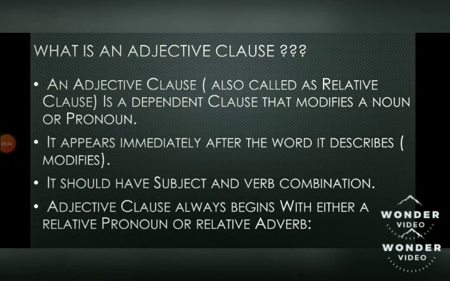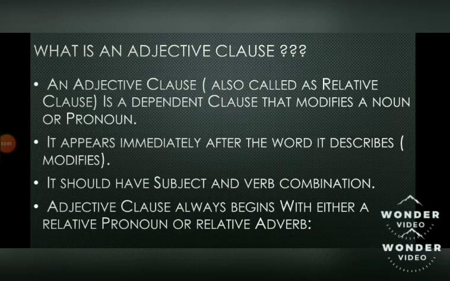Next, it should have a subject and verb combination. This we have already discussed in our previous sessions when I was teaching you what is a clause, what is a main clause, what is a subordinate clause. During that time I had told you that clauses means a group of words which should have a subject and a verb combination, and it may or may not give you a complete sense. So that is the definition of a clause. Like every clause, even an adjective clause should have a subject and verb combination.